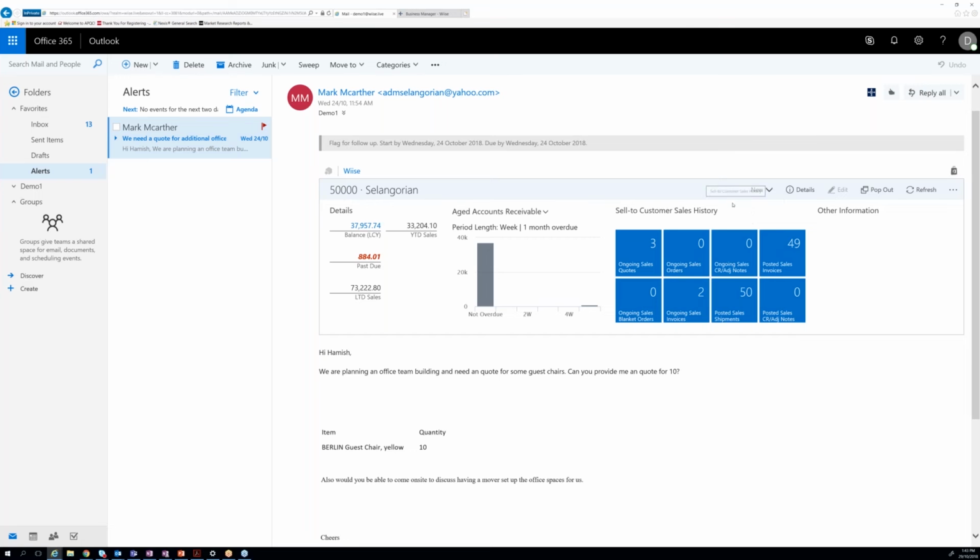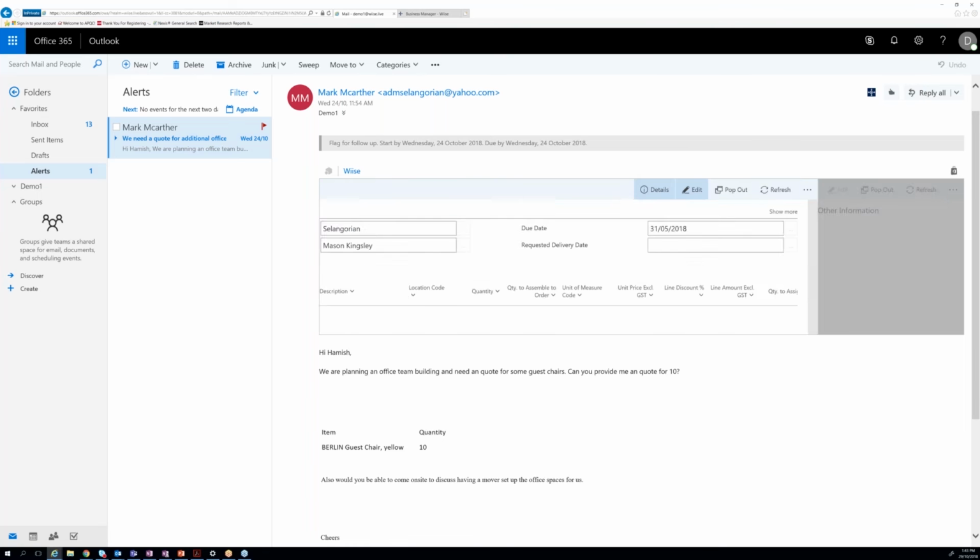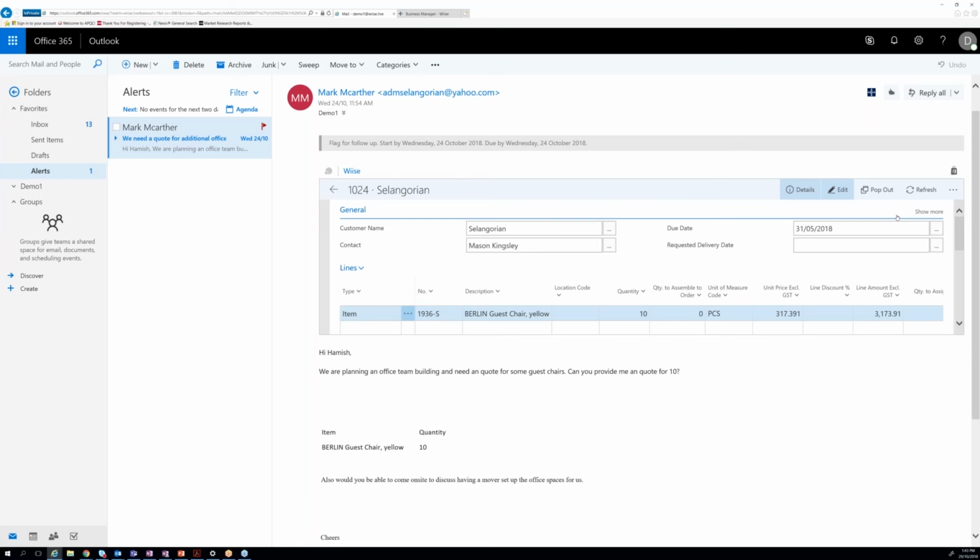So if I go to create a quote for them, Wiise with machine learning automatically detects the items that they're wanting. It suggests, hey, this is what they want, this is how much they want, would you like to add it to the order? Move over there and click OK. And now we've got our invoice.